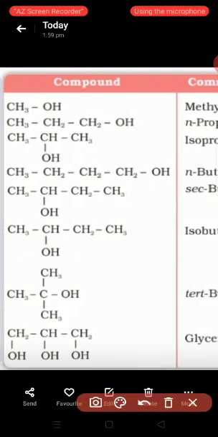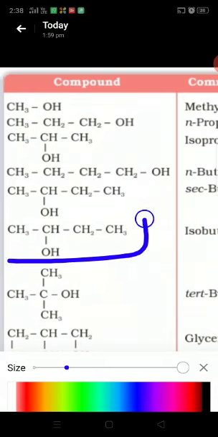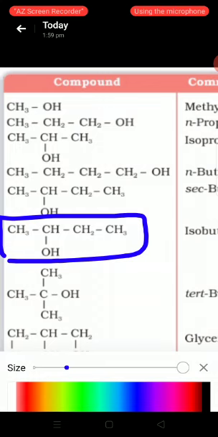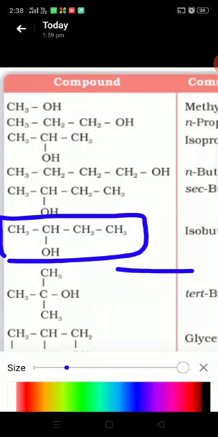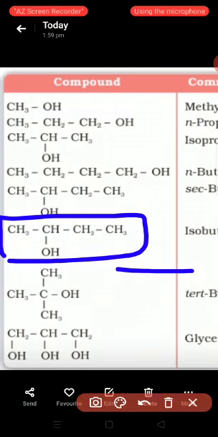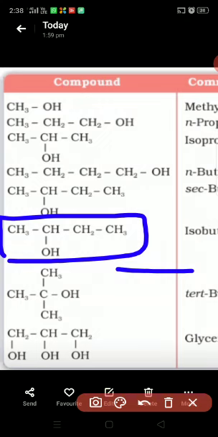See the next example here. This is also butyl alcohol, but see here in this compound, these two examples are the same, butyl alcohol, and the IUPAC name is also butane-2-ol.